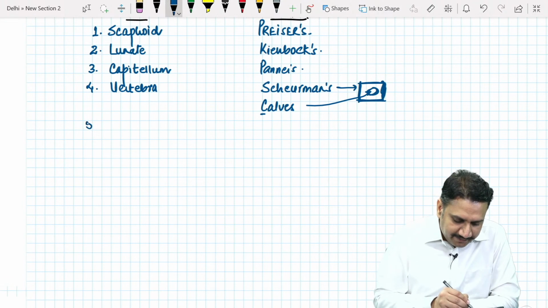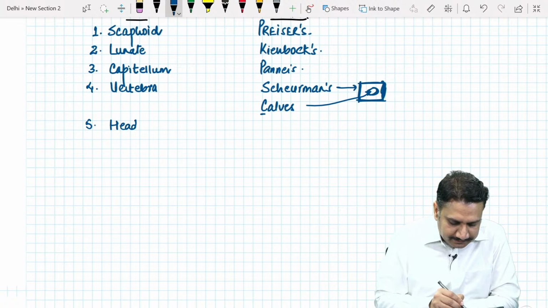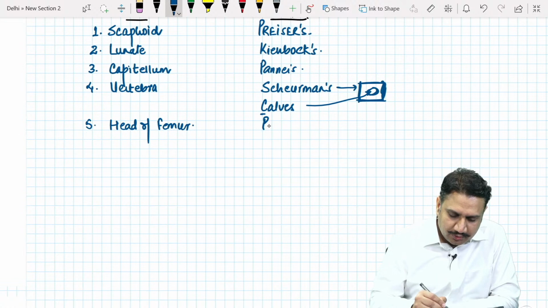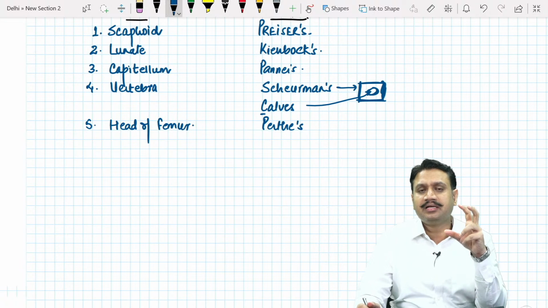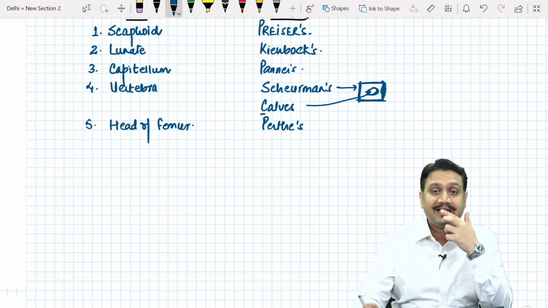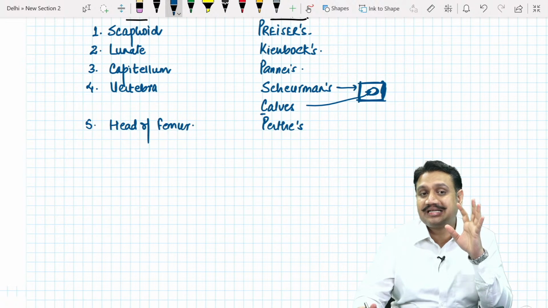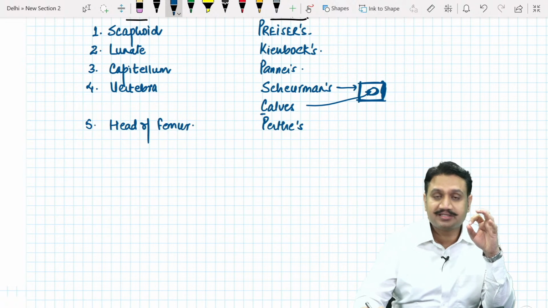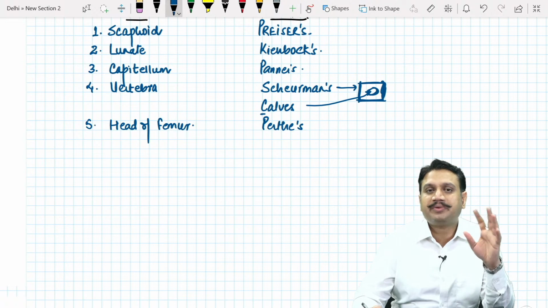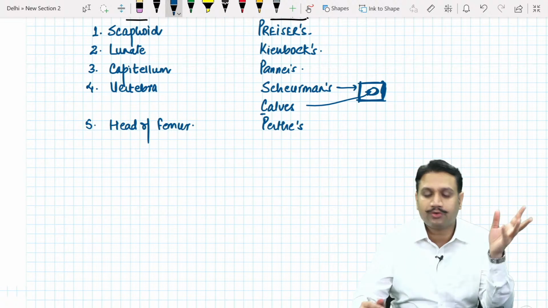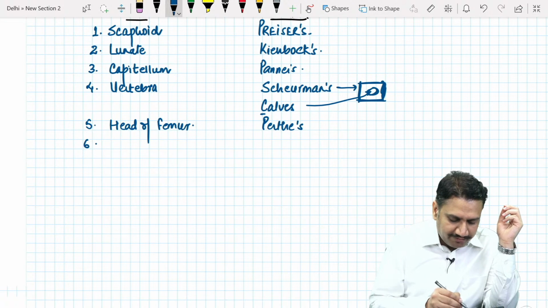Okay. Number 5 is the head of femur. What do we call this? This is known as Perthes, another very, very important topic. When we talk about the attitudes of the hip, we'll make a table where all the attitudes are combined. Perthes is a very important situation in a child. Here Perthes is not asked as typical osteochondritis. It is asked as the attitude: how the patient comes to you, abduction, adduction, internal rotation, external rotation.